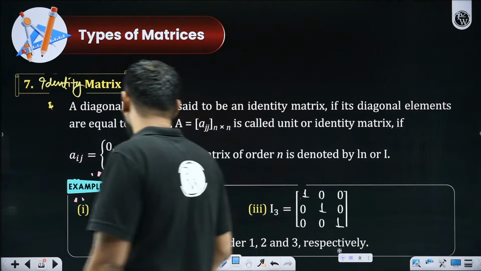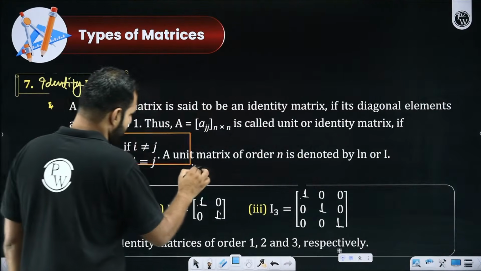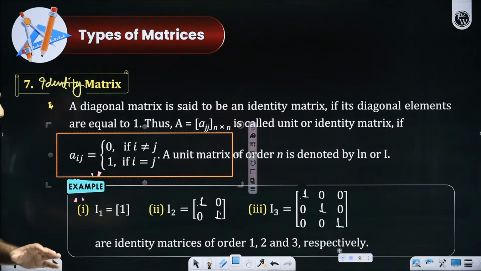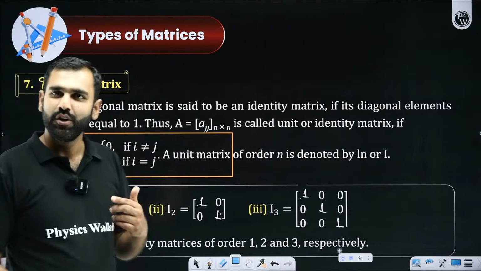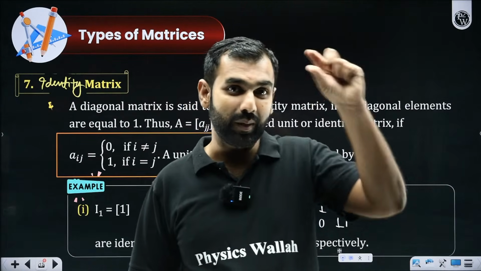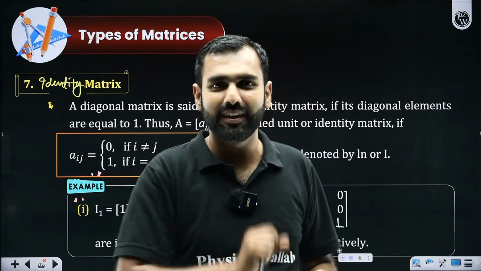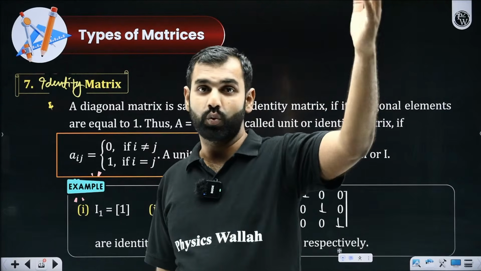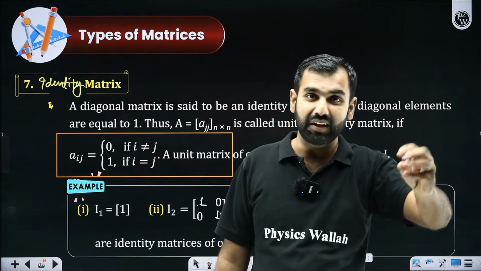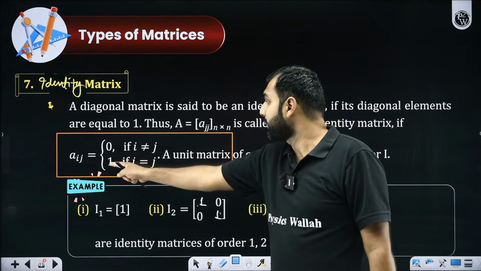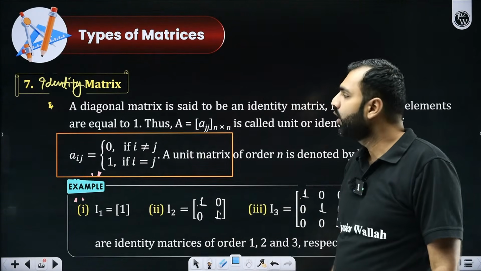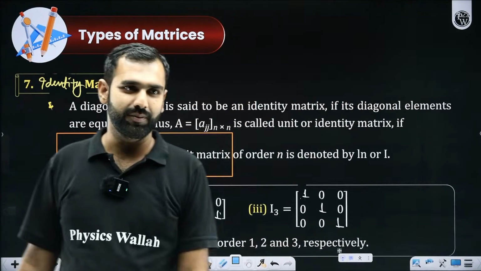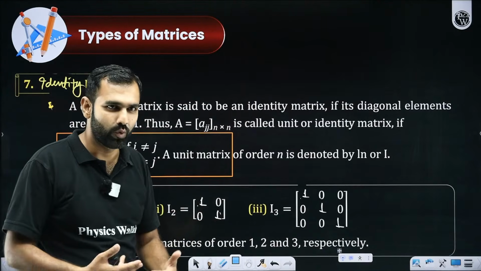If I were to give you a better definition of the identity matrix or unit matrix, in a mathematical way, I'll call it: if i and j are equal, which means principal diagonal elements A11, A22, A33, and if i and j are not equal, which means non-principal diagonal elements, for example A12, A31, A23, A32, and so on. For all the principal diagonal elements, if it is 1, and for all the non-principal diagonal elements, if it is 0, then we call it an identity matrix. Everybody got this? Shall I move ahead from here?